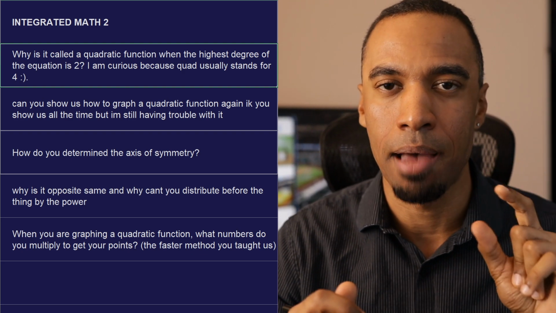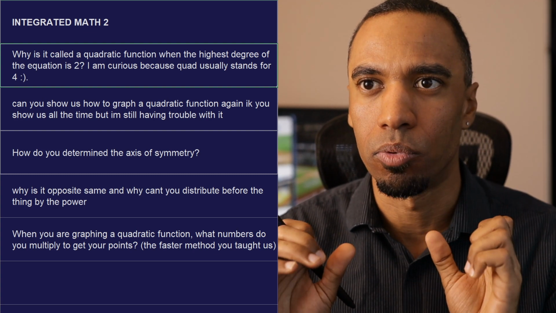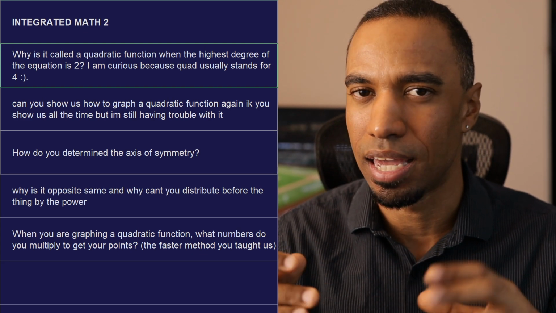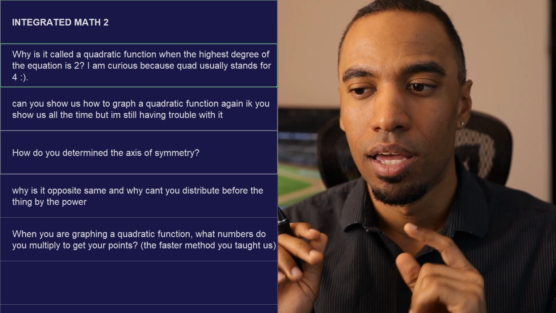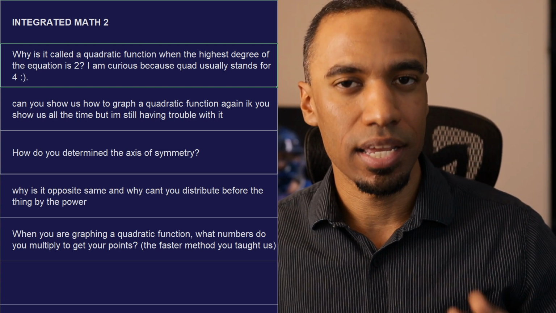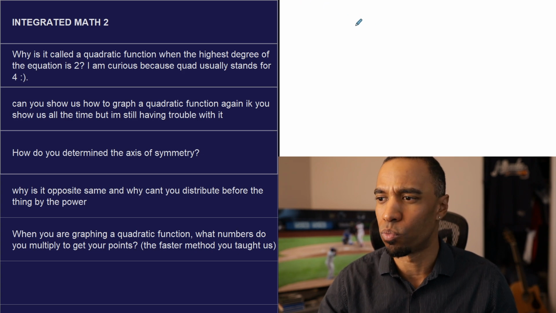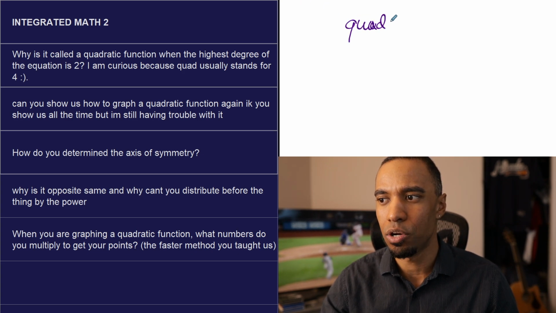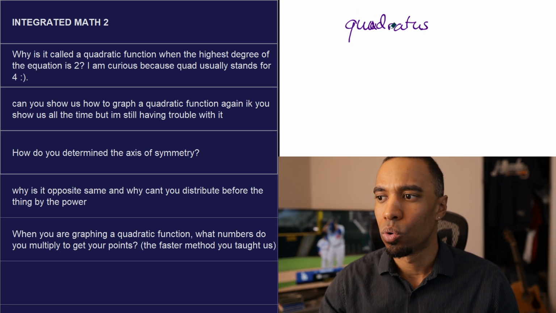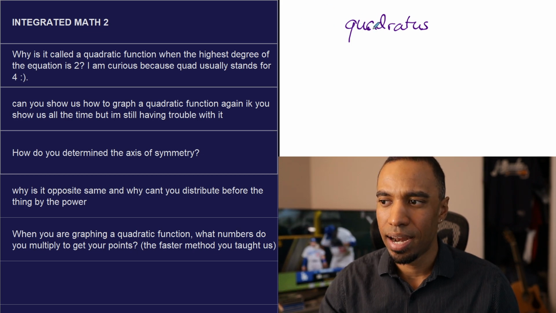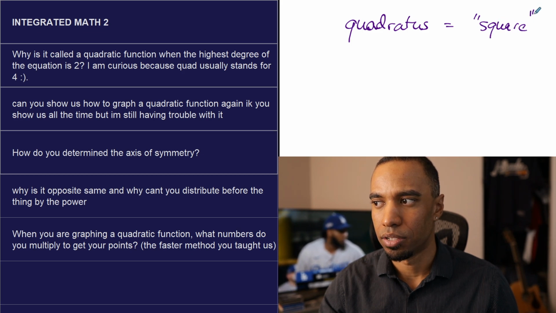Just like people ask, why does M stand for slope? Because the M is somewhere in, honestly, I can't remember what the M is. The M is some Latin word that represents something that has to do with slope. I can't remember what it is. That's why slope starts with M. It's a Latin thing. Quadratic isn't a Latin word, but it's a word from some origin. I don't know what the Latin word is. It might be quadratus or something like that. There is a Latin word for square. Quadratus. I'm gonna say it's quadratus. That might be it. I think it is quadratus. Quadratus is Latin for square in English.